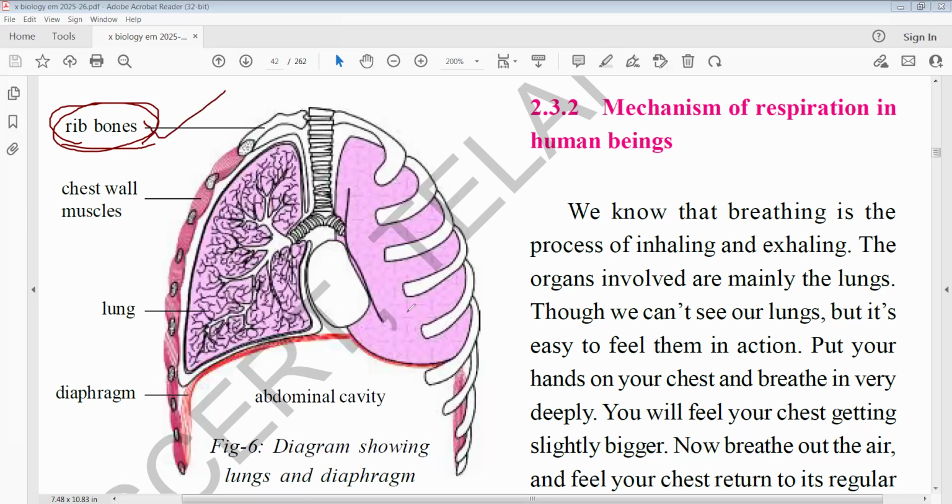Ribs in females, whereas in males the diaphragm. The diaphragm is a muscular ring which helps males during respiration. So once again, ribs play a major role in females during respiration, and the diaphragm plays a major role during respiration in males. So this you have to keep in your mind.